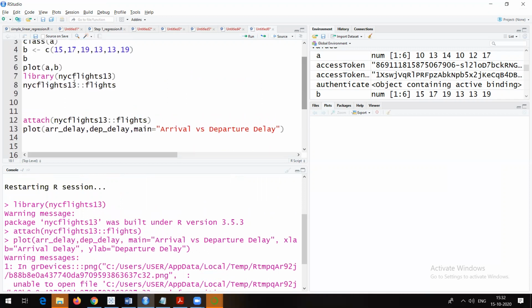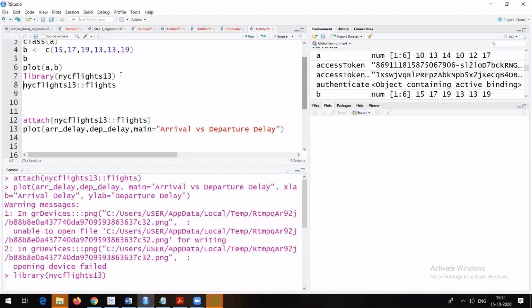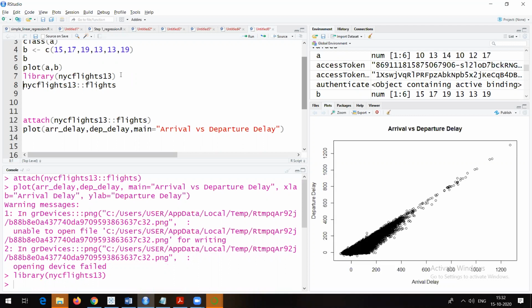So let me once again go here, library. So I run this command, library nycflights13. nycflights13 is a dataset which is by default available in RStudio. Now see, you are able to see the same graph with this heading, with this x-axis, with this y-axis, and with this title. Okay. Now let's try to see what is that abline.